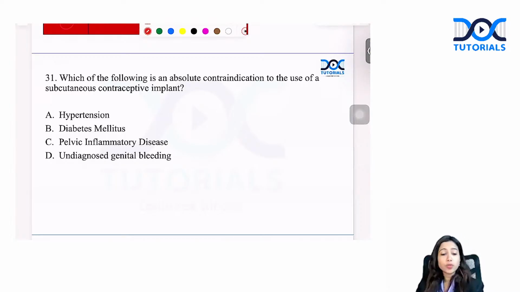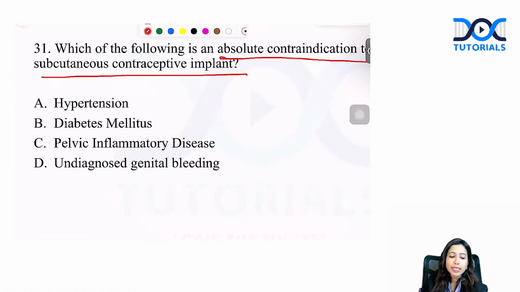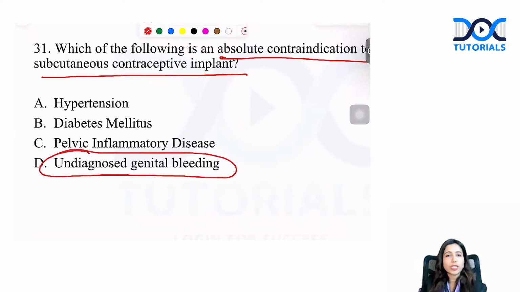Again, another question from contraception: which among the following is an absolute contraindication for subcutaneous contraceptive implants? In which of the following conditions will you not use an implant? In the options, again, you will see implants have these hormones. You are not going to give them for undiagnosed genital bleeding.